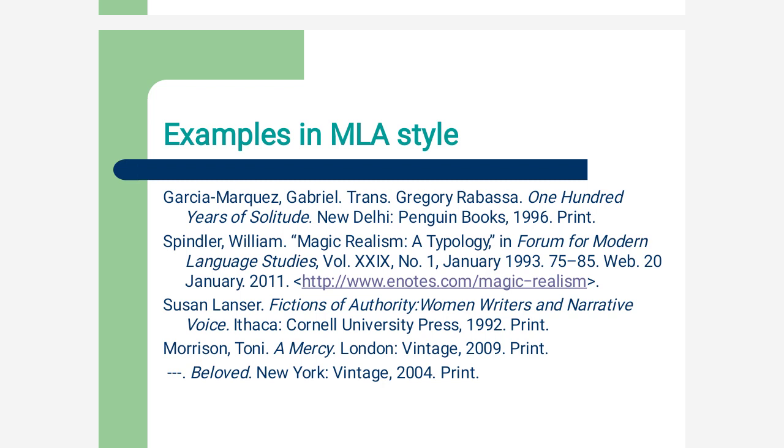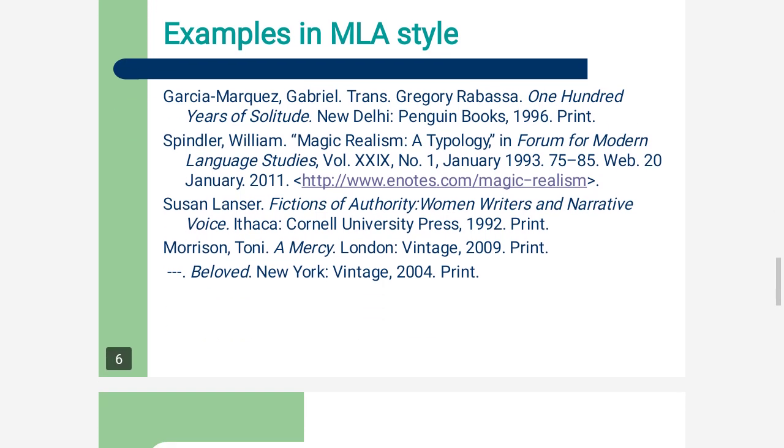So the name of the volume or the anthology is italicized, and the article has been put under double inverted comma. It was published in January 1993, and it was printed in the pages 75 to 85, and I have accessed this journal on 20th January 2011 from this URL. You have to mention the URL also.